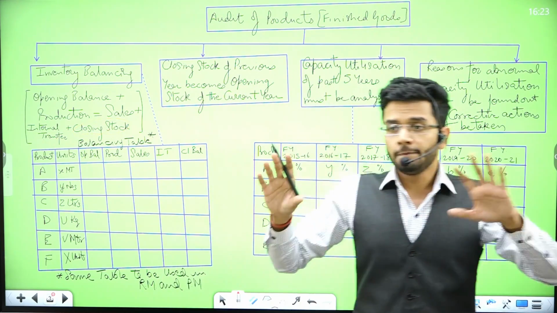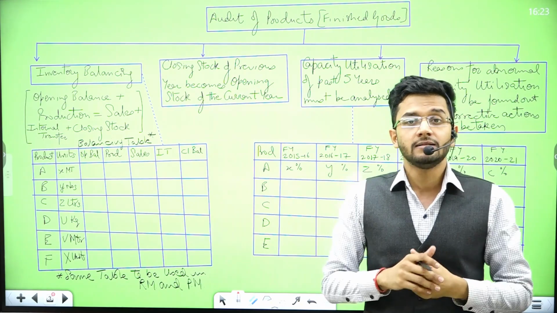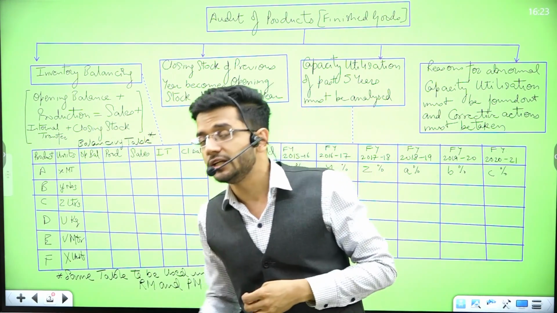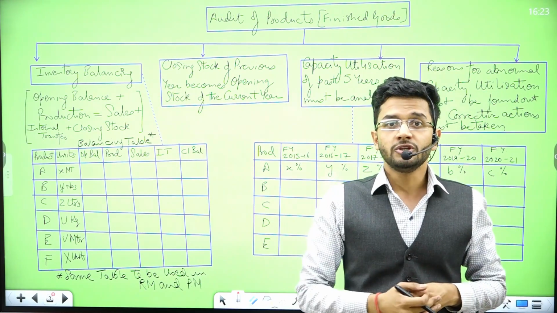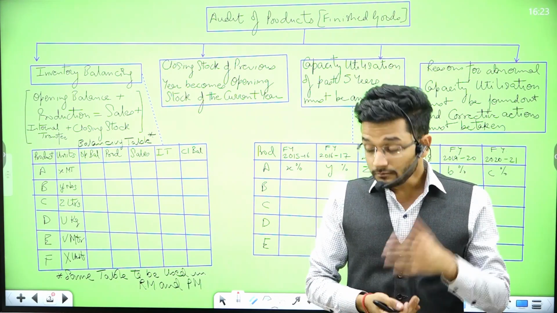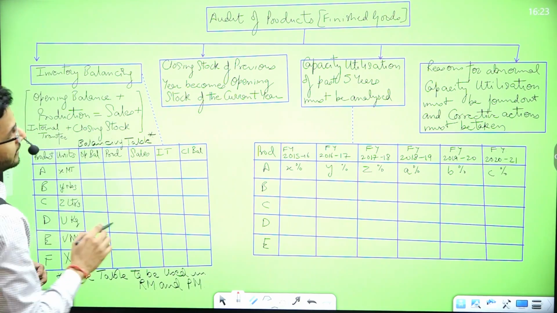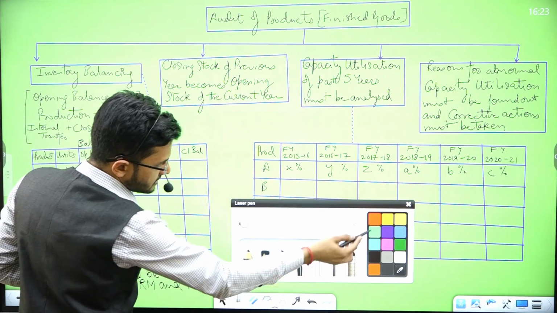This is a very basic calculation, a very basic mathematical check which will tell you whether your inventory number which is coming in the balance sheet is correct or not. So this is a very basic calculation which we do in any inventory checking procedure. Now, at the year end, we take one more step. What is that step?